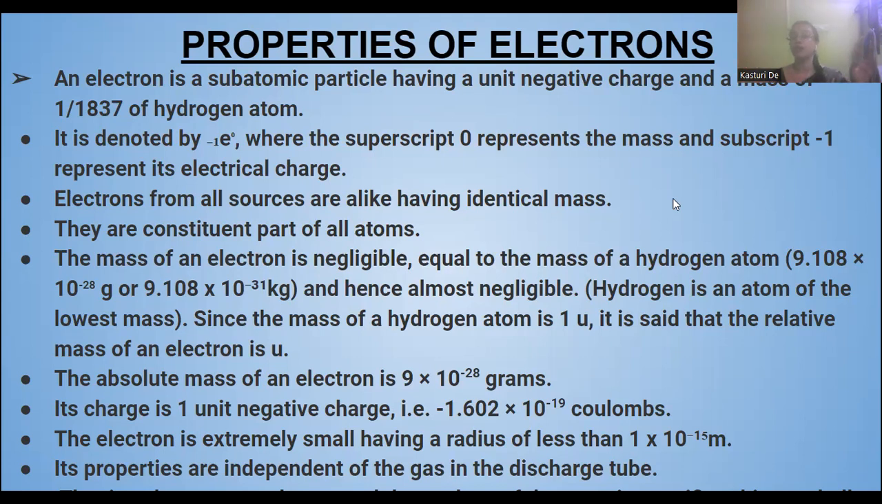And the mass will be equal to 9.108 x 10^-28 grams, or 9.108 x 10^-31 kg, and the unit charge will be equal to 1.602 x 10^-19 coulombs. And the radius of an electron will be 1.10 x 10^-15 meters. So these properties will remain the same.